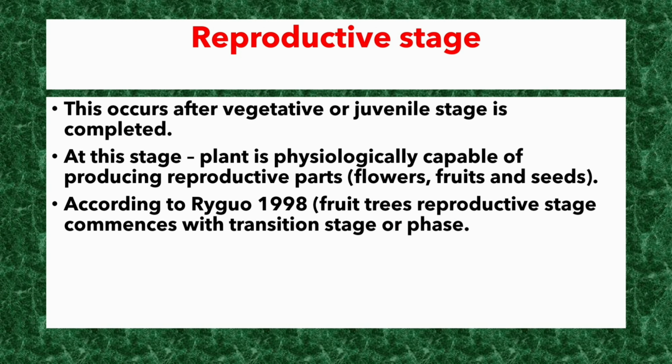This stage occurs after the vegetative or juvenile stage is completed. At this stage, the plant is physiologically capable of producing reproductive parts, that is, flowers, fruits and seeds, which I said already. According to Rigo in 1998, fruit trees' reproductive stage commences with the transition stage or phase.